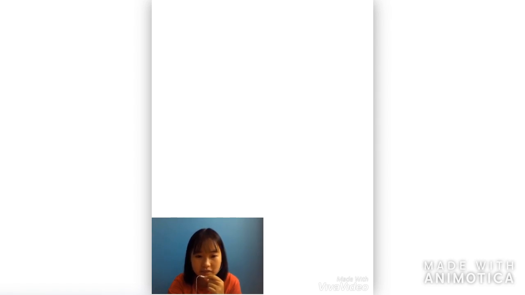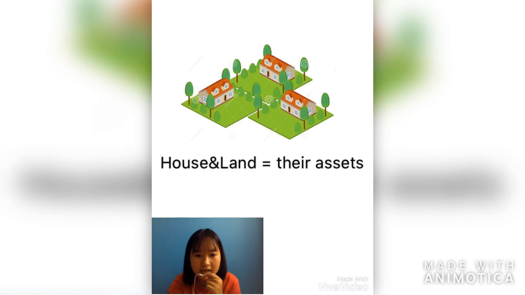High expected inflation affects money's function as a unit of account because the price will no longer represent the true value of goods and services. For instance, people nowadays tend to purchase housing and land as assets because these will likely not depreciate in value like monetary form. Inflation also affects the ability of money to serve as a store of value because inflation erodes money's purchasing power, making it less attractive as a store of value.